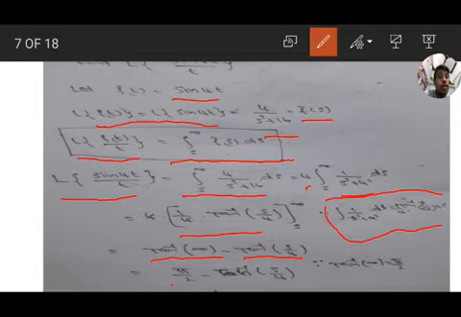And tan inverse infinity value is pi by 2. Pi by 2 minus tan inverse s by 4. Pi by 2 minus tan inverse s by 4 means cot inverse s by 4.